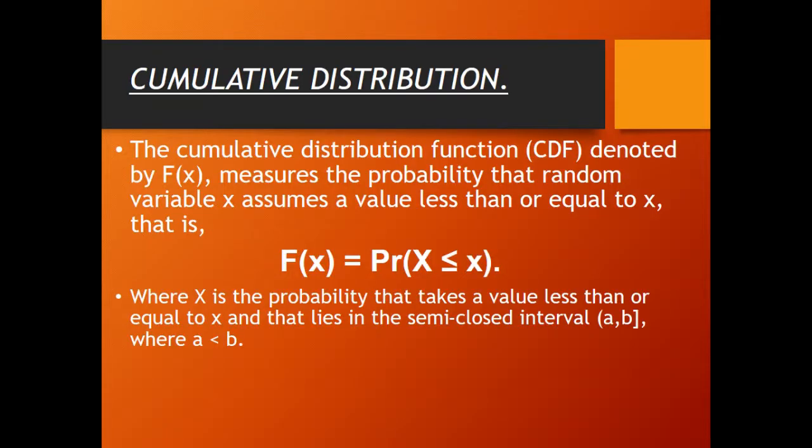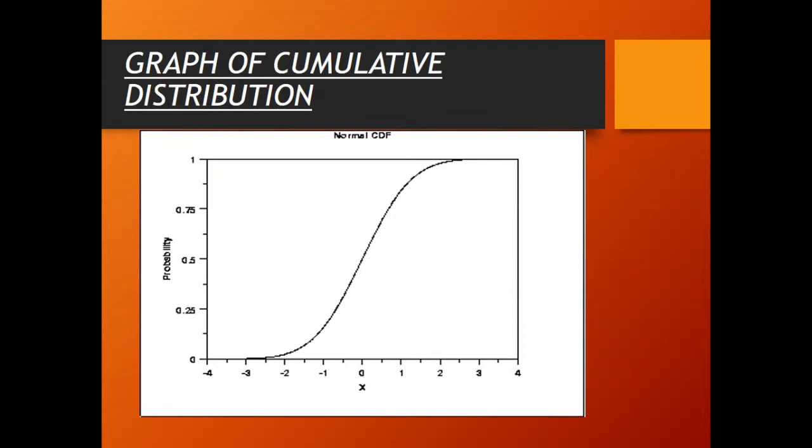Cumulative distribution. The cumulative distribution function, CDF, denoted by F(x), measures the probability that a random variable X assumes a value less than or equal to x, that is F(x) = Pr(X ≤ x), where it is the probability that X takes a value less than or equal to x, or that lies in the semi-closed interval. You can also see the graph of cumulative distribution.